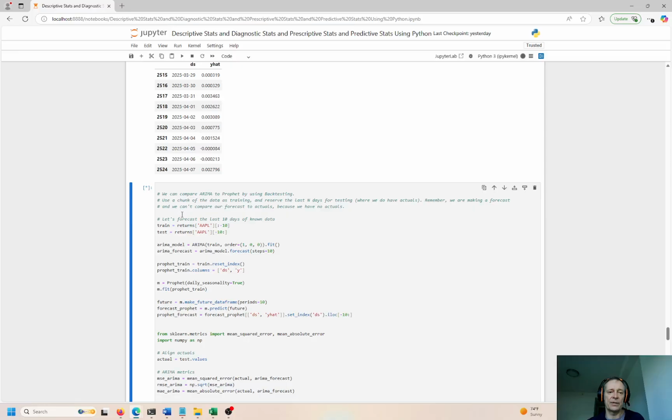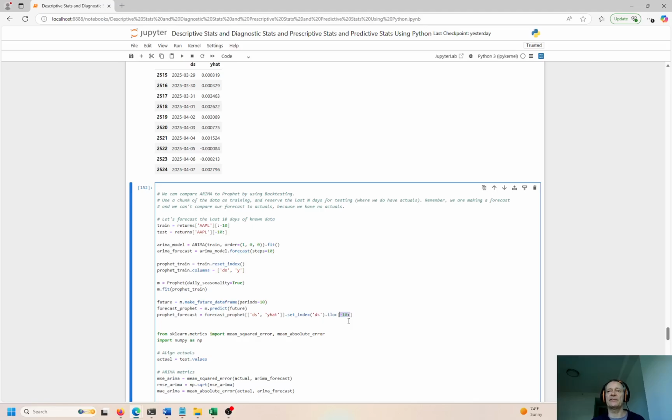We can compare ARIMA to Prophet by using back testing. So we're predicting into the future what's going to happen next, and back test the event by going back in time. We're literally going back in time. That's why we have negative 10. This is stepping back 10 rows. We have the negative 10 right here. It's stepping back 10 rows to understand what happened in the past, and then compare that to the actual event.